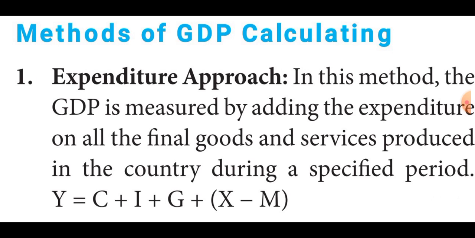The first method is the expenditure approach. In this method, the GDP is measured by adding the expenditure on all the final goods and services produced in the country during a specified period. Listen very carefully, students. In the expenditure approach, the GDP is measured by adding the expenditure on final goods and services produced in a country during a specific period of time, how much value is expended. That is the expenditure method.